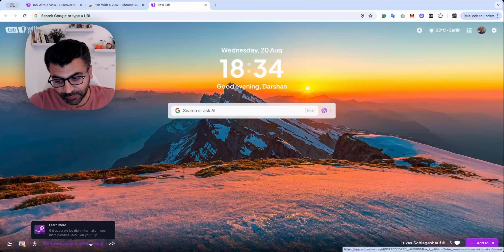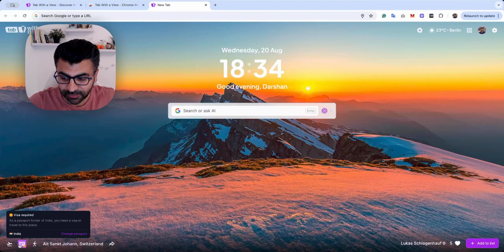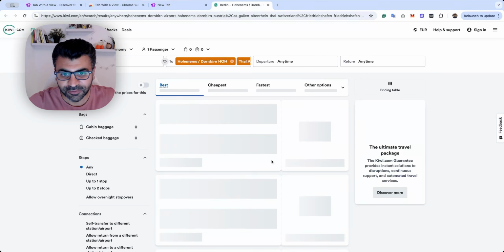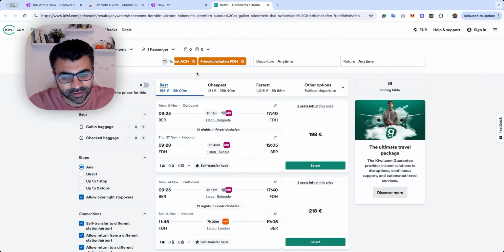You can find more information about this place. So this is in Switzerland. You can take a virtual tour. You can also find out if you need a visa to get to this place. And we also have a one-click flight integration. If you click on that, it's going to show you your nearest airport and the way that you get to this place.